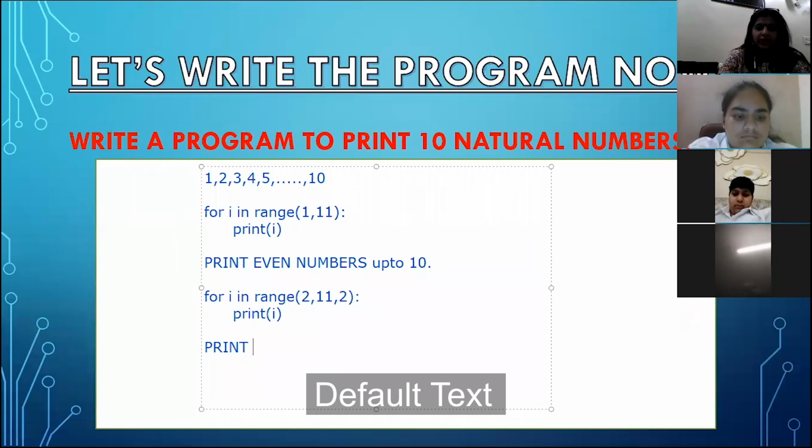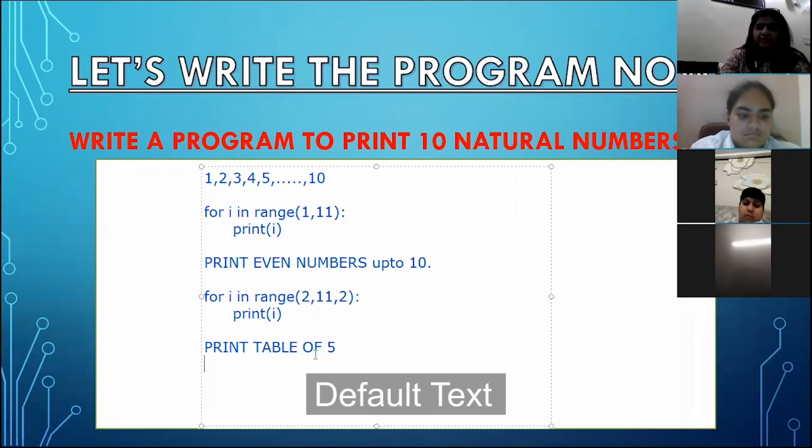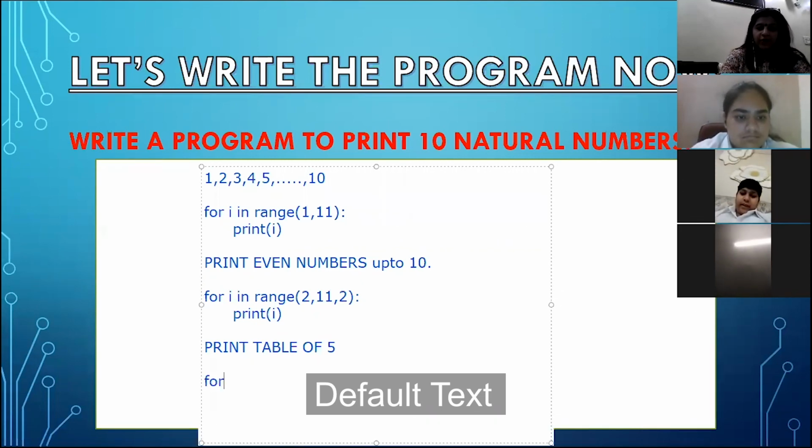Now if I give you a question, write a program to print the table of 5. What should be the first statement to write? For I in range, bracket 5, good. The first value must be 5.